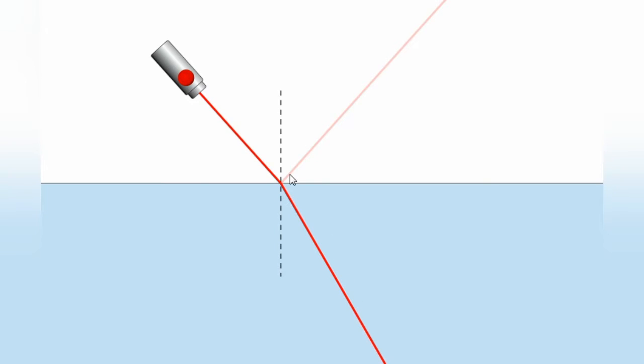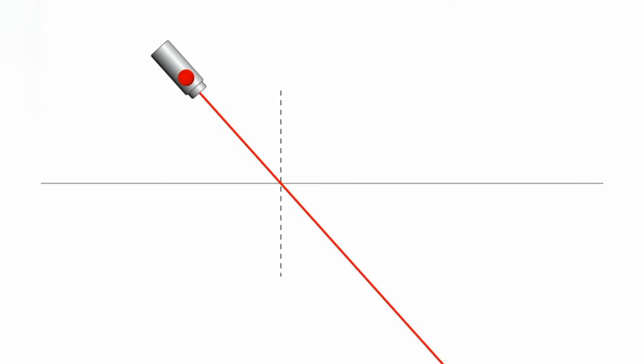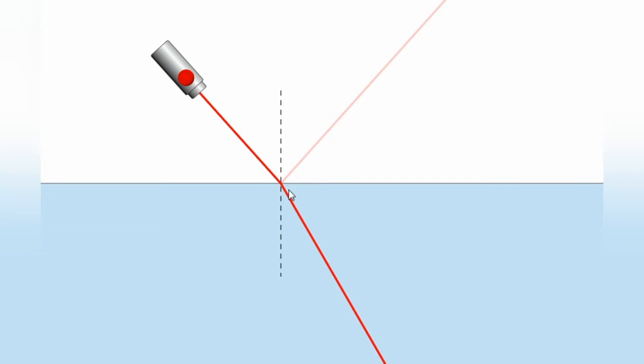So the direction of the ray changed. See, actually the direction should be this way. This is the actual direction. If both are the air medium, then the light will pass like this. But if I introduce a water medium, the direction of light changes. So this phenomenon is called refraction. The direction of this light changes as it moves from one medium to another.